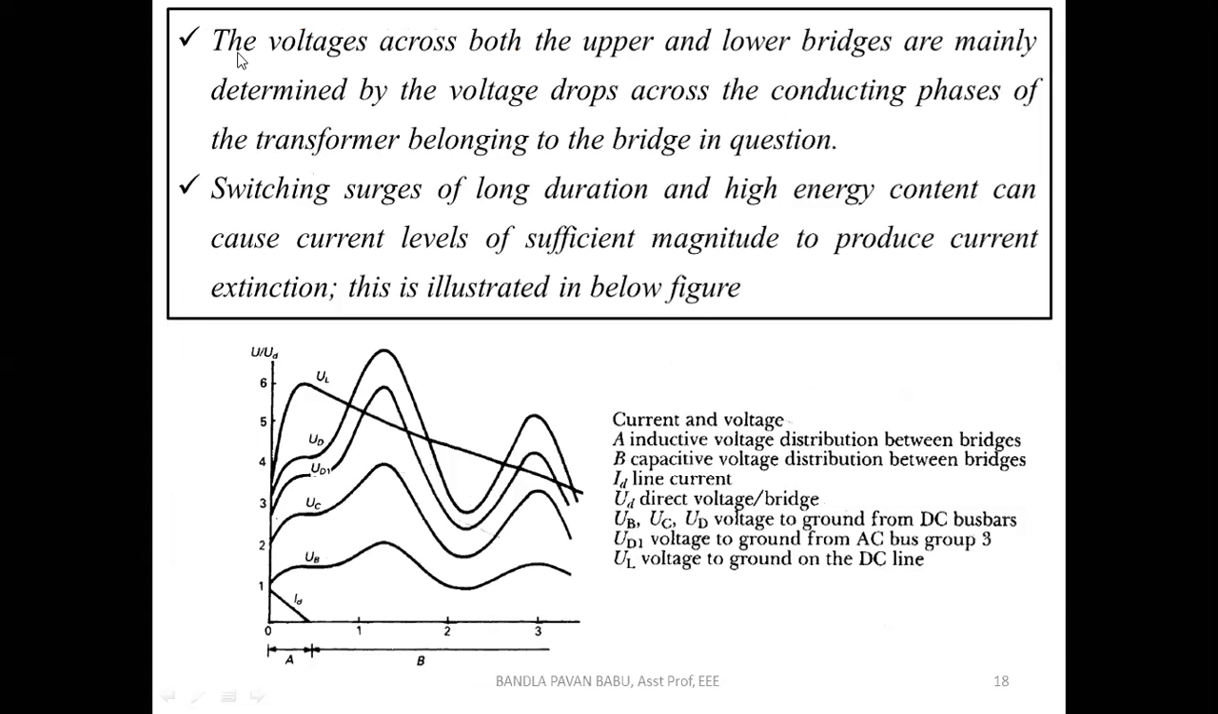Next, the voltages across both the upper and lower bridges are mainly determined by the voltage drops across the conducting phases of the transformer belonging to the bridge in question. The upper and lower bridges means the switches which are conducting for the positive half cycle, that is 135, if we consider a 6 pulse unit. The next is the lower bridge, that is 462, which will be conducting for the negative half cycles. This gives the positive conductor and negative conductor.